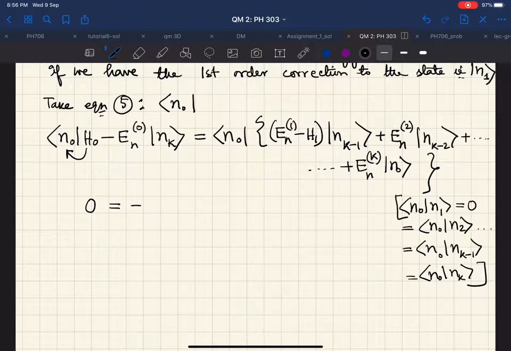Okay, so this finally will lead us to, therefore this N0 En1 Nk minus 1 is going to be 0. So we will have N0 H1 Nk minus 1, and then again, when this N0 operates on this Nk minus 2, that also becomes 0. The only thing that remains non-zero because of normalization of N0 to unity is this term Enk. Bra N0 ket N0, this inner product is 1. So therefore,